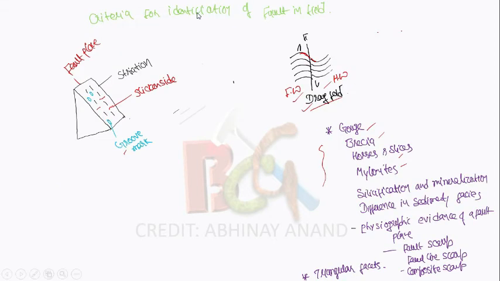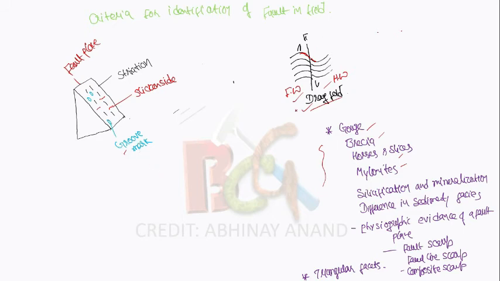So criteria for identification of fault plane in the field is, suppose this is the fault plane, we have a striation, so this is the striation, and this is slickenside, and this is the groove mark. So slickensides are the polished and striated surfaces that develop due to the friction along the fault plane, and the striation is developed parallel to the direction of movement. This small depressed area is groove mark.